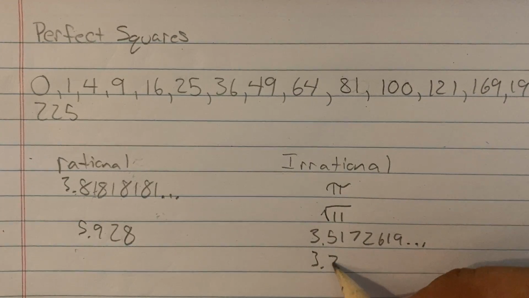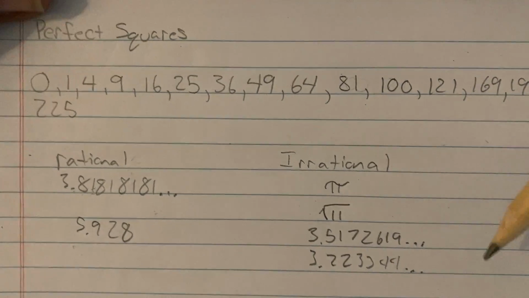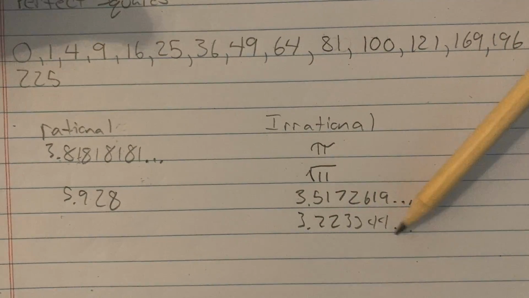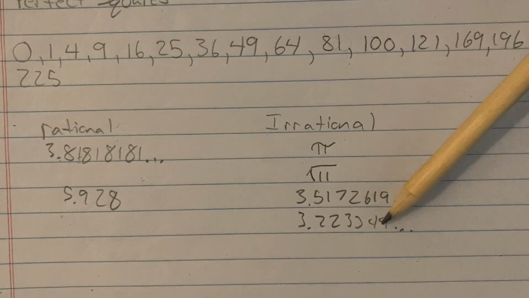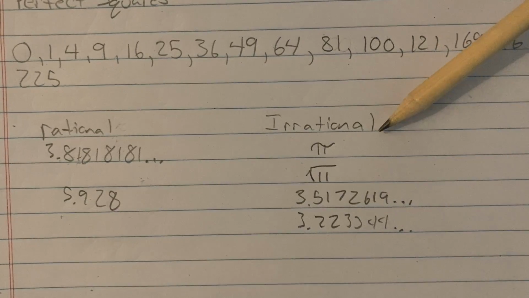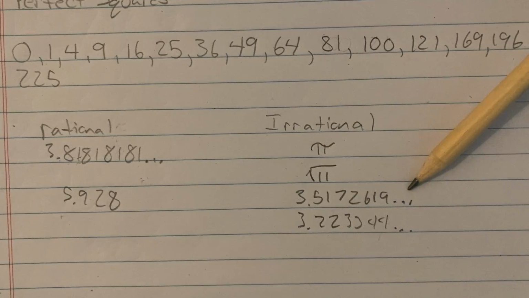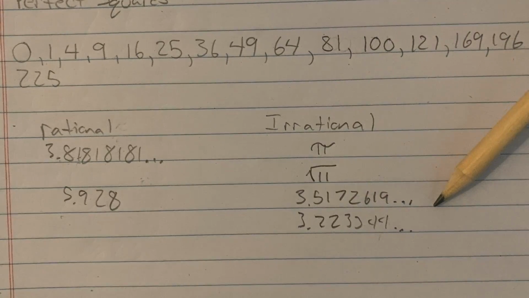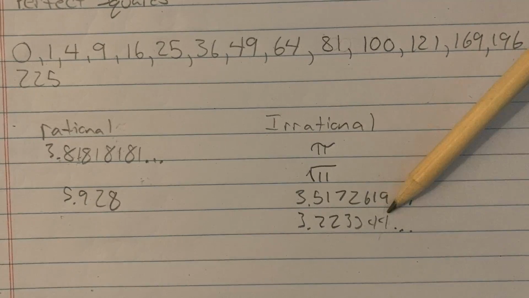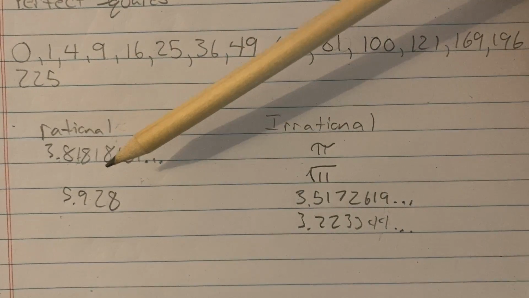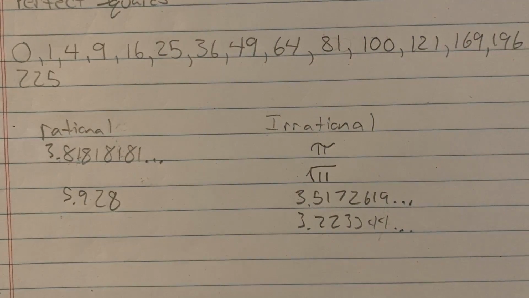If I write 3.223344... I also cannot describe this number to someone because I honestly don't know what happens later on. This is a pattern, so this confuses some people. This is still considered irrational. So a pattern or no pattern at all, if it just keeps on going forever with no repetition, then these are irrational. If they do repeat, they are rational.